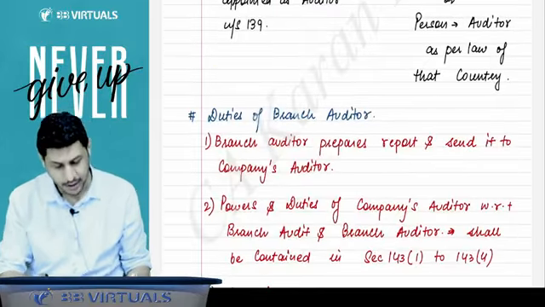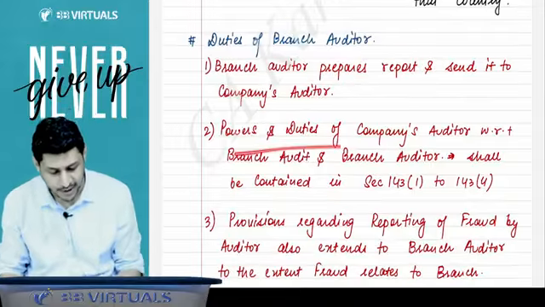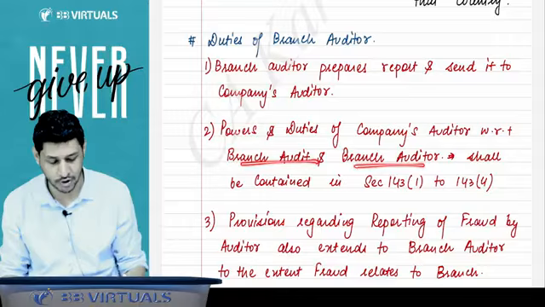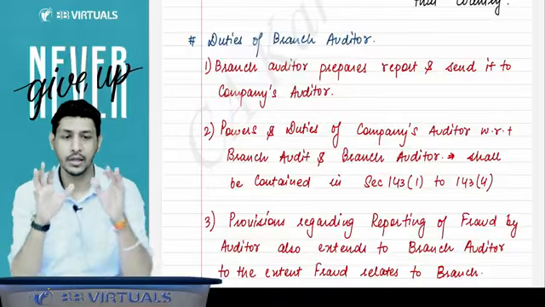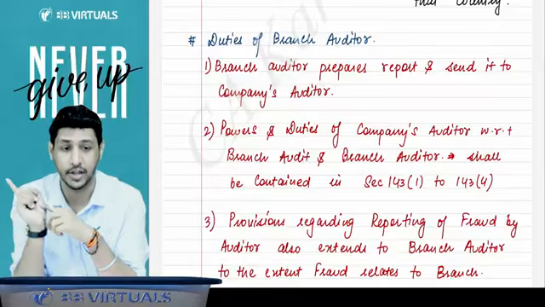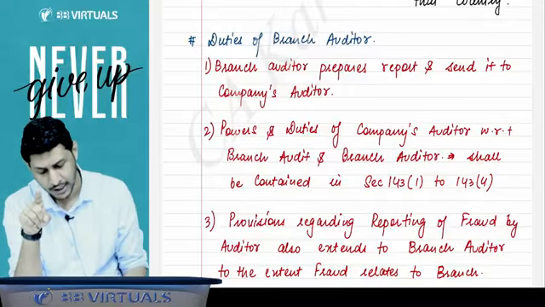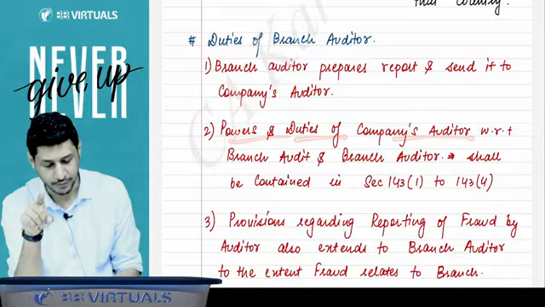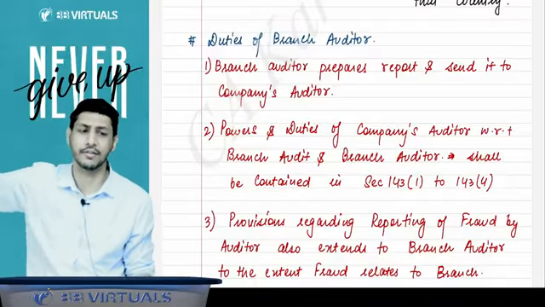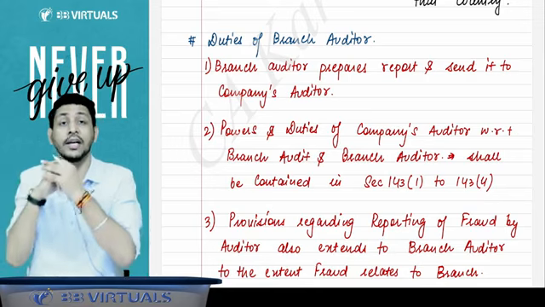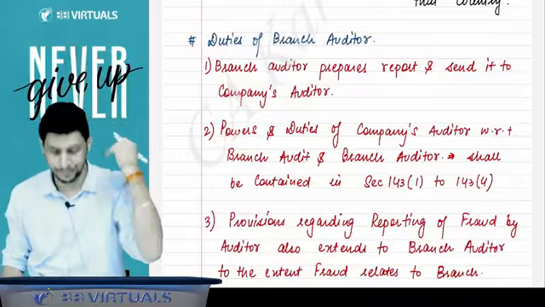What is the duty of the branch auditor? The branch auditor prepares the report and sends it to the company's auditor. The powers and duties of the company's auditor with respect to branch audit and branch auditor shall be contained in 143 subsection 1 to 143 subsection 4. So whatever duties and powers are given in these sections to the company's auditor, the company's auditor will be exercising those powers and duties with respect to the branch audit as well.